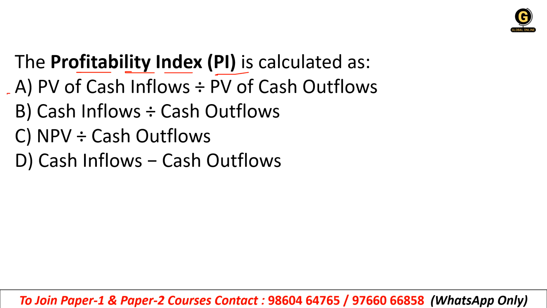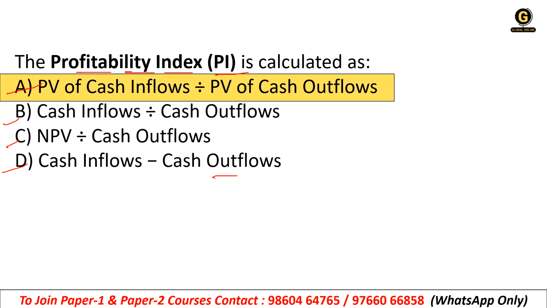So option A, PV of cash inflows divided by PV of cash outflows. B, cash inflows divided by cash outflows. C, NPV divided by cash outflows. And D, cash inflows minus cash outflows. So the right answer is option A, that is PV of cash inflows divided by PV of cash outflows.